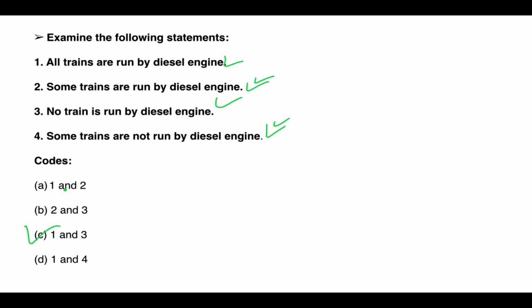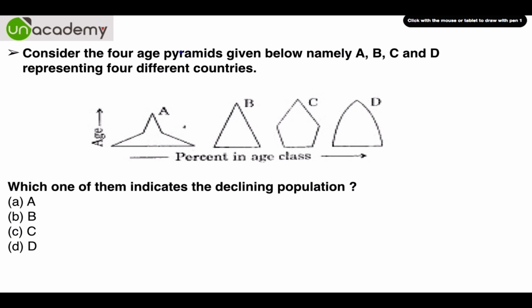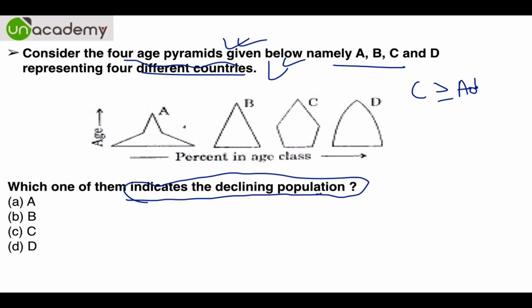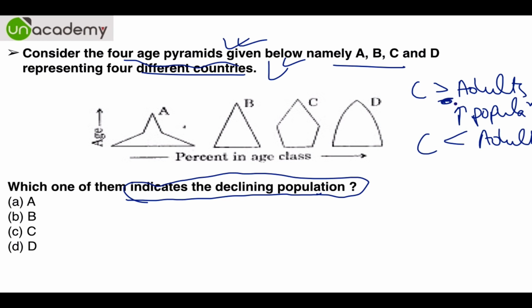That is C. Now consider the following four age pyramids, A, B, C, D representing four different countries. Which one of them indicates a declining population? See, if the number of children is more than or equal to adults, then it's an increasing population. It's as simple as that. And if the number of children is less than adults, then it is a decreasing population. And if they are equal, then it's a stable population.